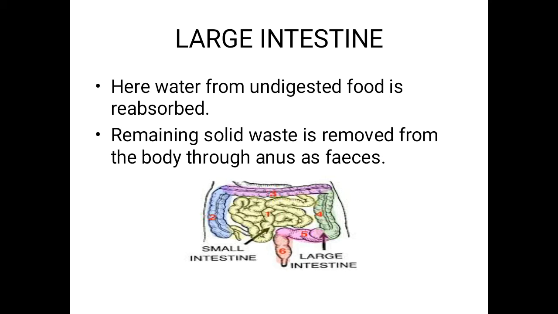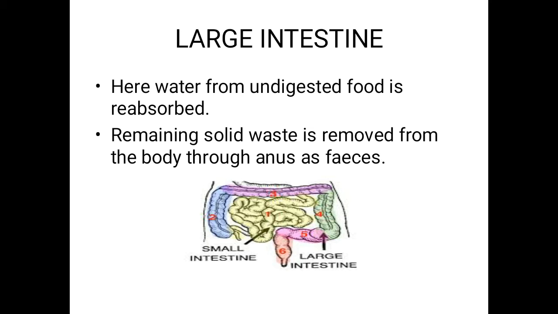It is a long coiled tube. The small intestine is a 6-meter long coiled tube, which helps in digestion. It absorbs the available nutrients present in our food.